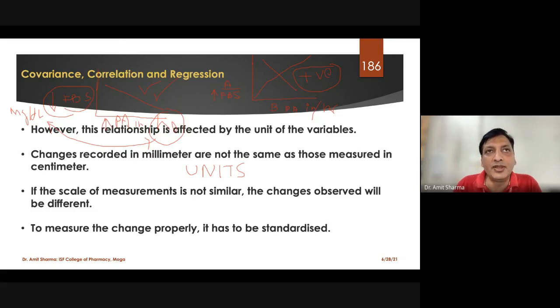We will try to keep this one same. If they are separate units, then we have to standardize. There are different charts available on the internet, or different formulas you are going to get, which will let you know how much mg per deciliter is equivalent to centimeter or millimeter, something like that.